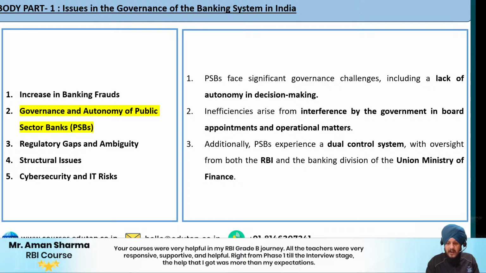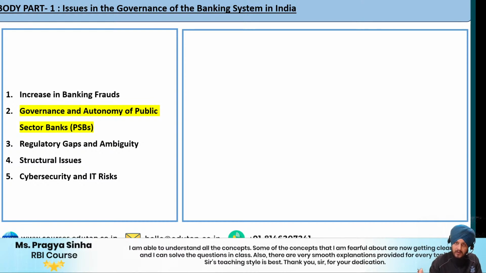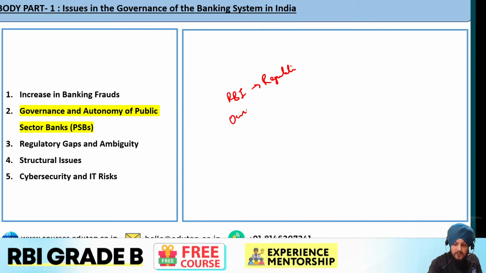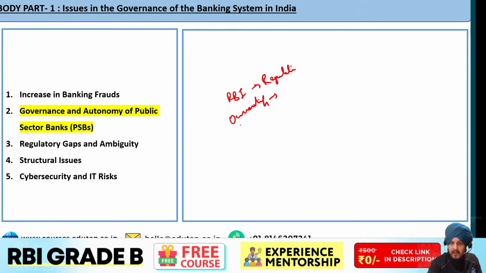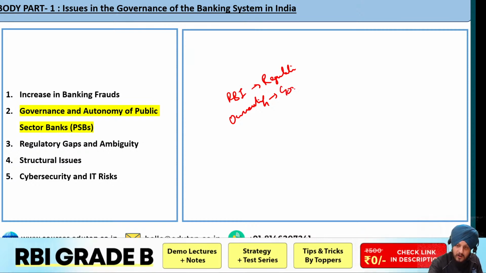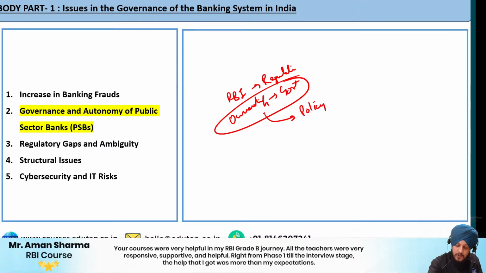Apart from that, there is inefficiency arising from interference by the government in board appointments and also operational matters. Apart from that, PSBs face a dual control system also. How does the dual control system work? For example, if you talk about any bank, the bank is regulated by whom? The primary regulator is the RBI. But the ownership of the bank is with whom? Especially if it is a public sector bank, the majority of the ownership is going to be with the government. Then don't you think the government is going to take policy-based decisions? Don't you think the government is going to take decisions regarding the administration?